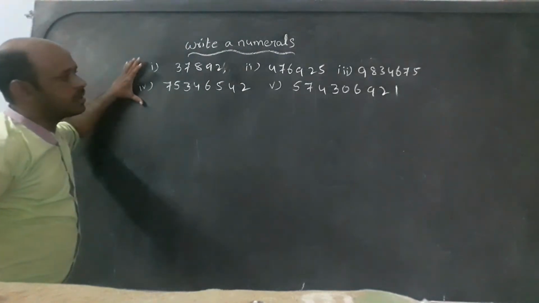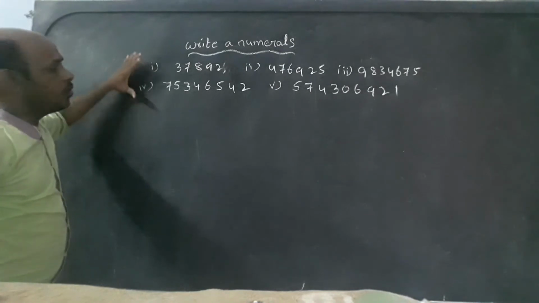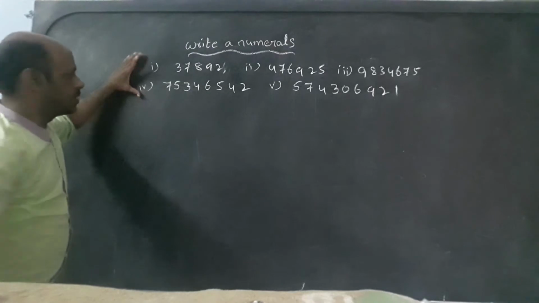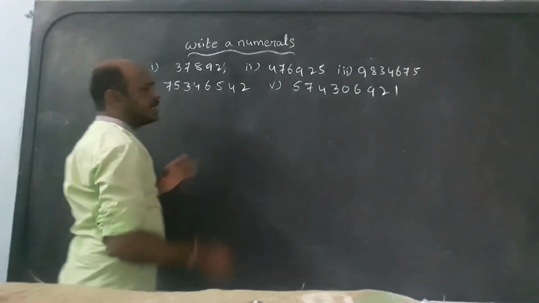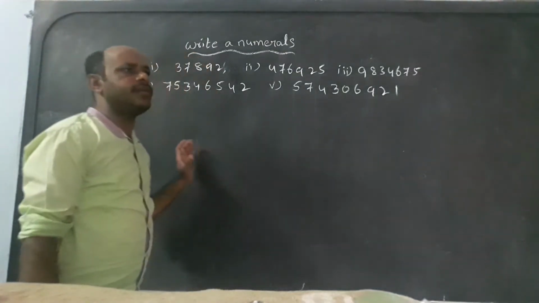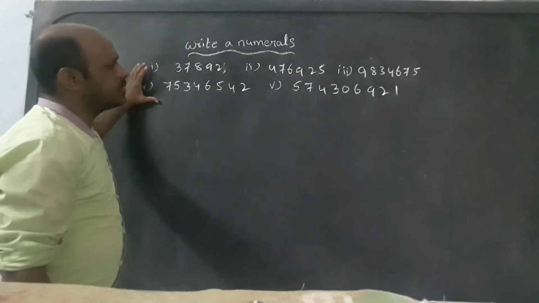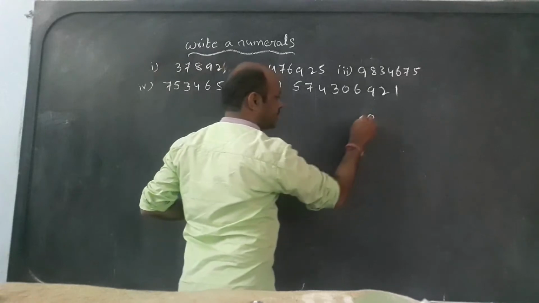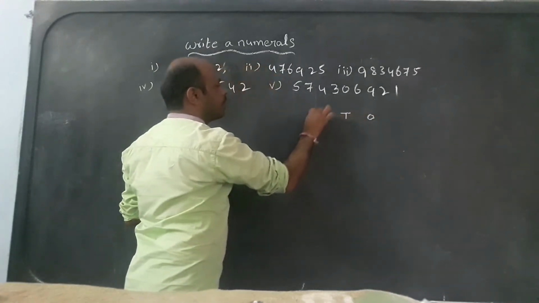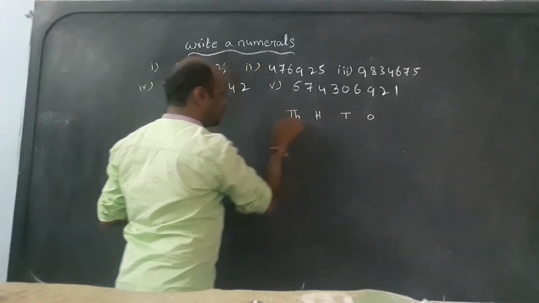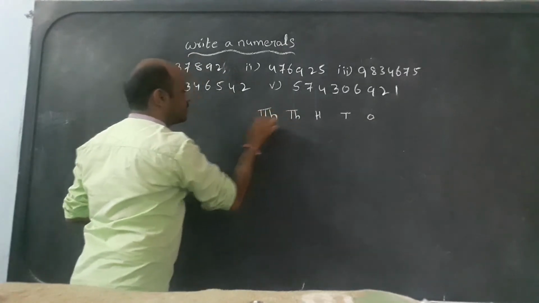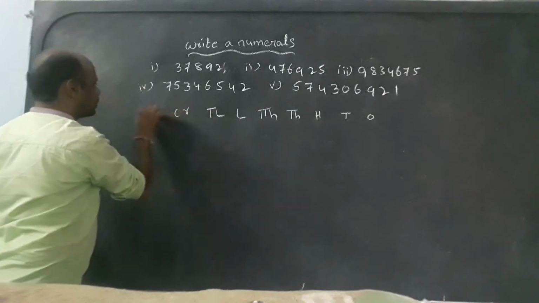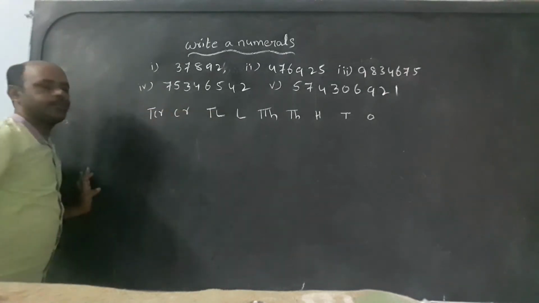Okay, now what does it mean to write the numerals? Keeping commas according to the period. These numbers we will arrange in the period system. Yesterday we learned the place values: ones, tens, hundreds, thousands, ten thousands, lakhs, ten lakhs, crores, ten crores.